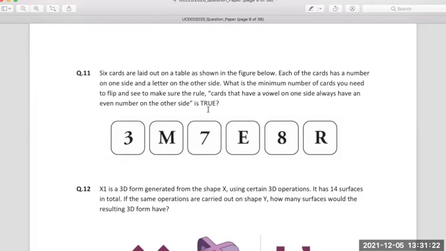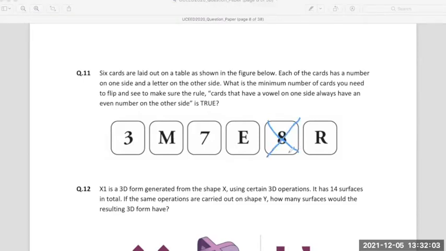How do I arrive at 3 now? The minimum cards one needs to flip to establish this rule: cards that have vowels on one side have an even number on the other side. In this case, the cards which have an even number on one side may or may not have vowels on the other side. Wherever there is an even number, it may or may not have a vowel on the other side. So I won't flip this.